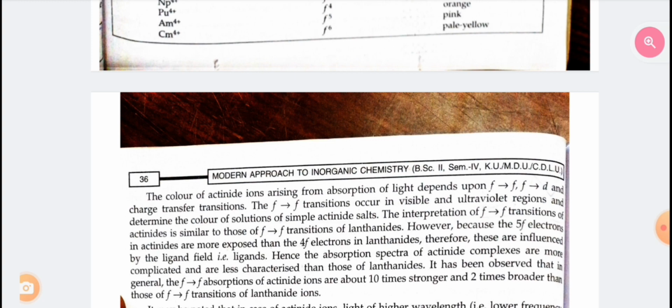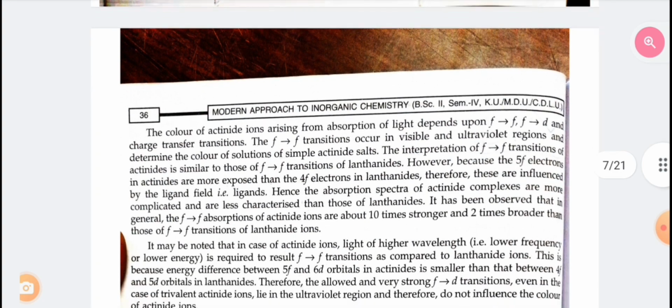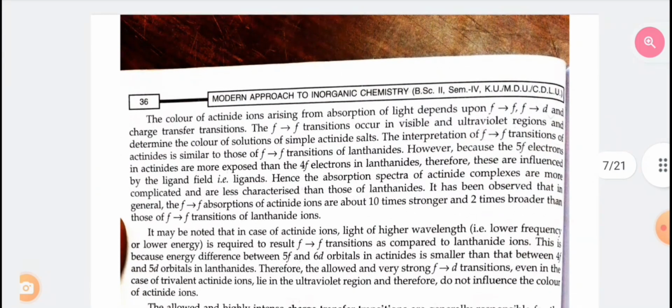It has been observed that in general the f to f absorptions of actinide ions are about 10 times stronger and 2 times broader than those of lanthanide ions. It may be noted that in the case of actinide ions, light of higher wavelength, that is lower frequency or lower energy, is required for f to f transitions as compared to lanthanide ions.